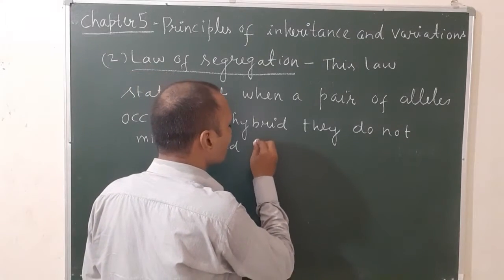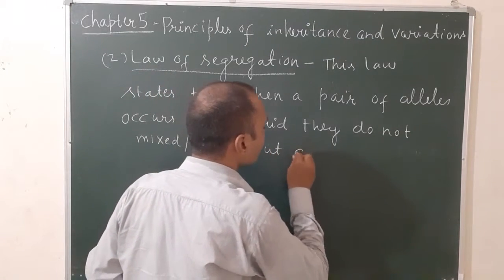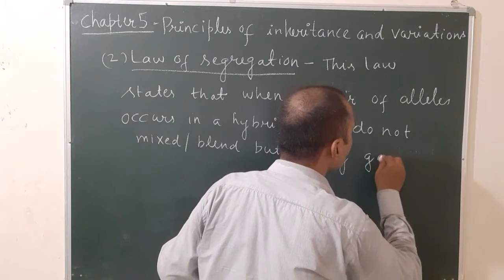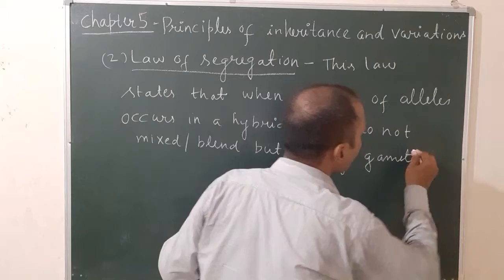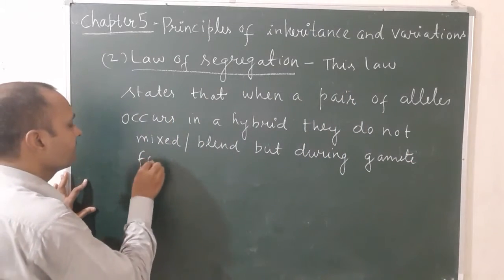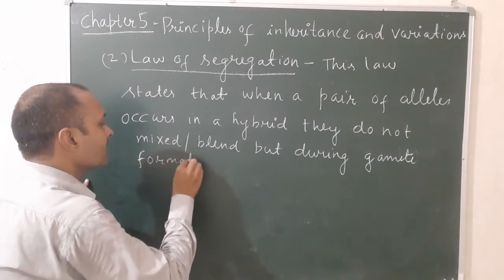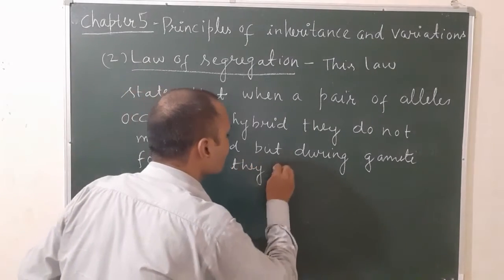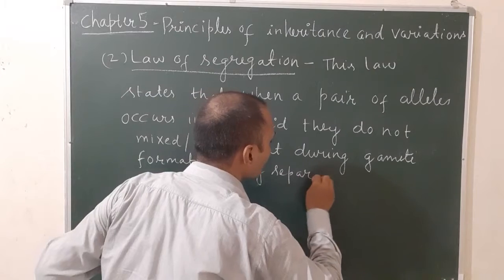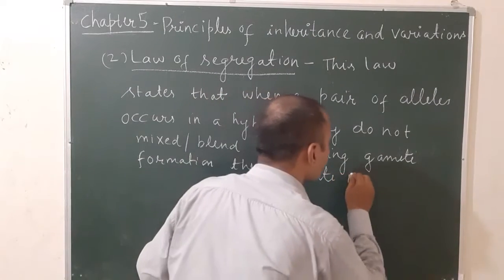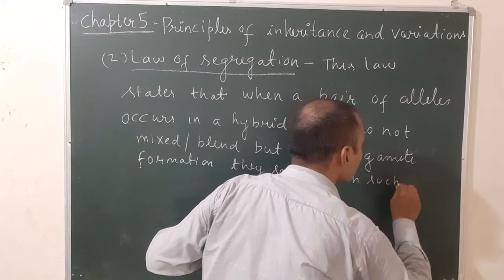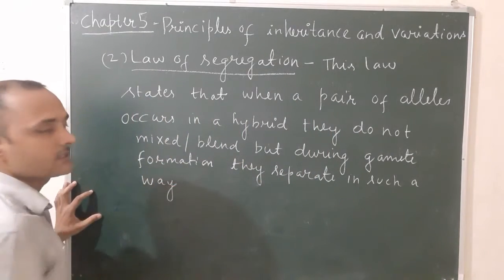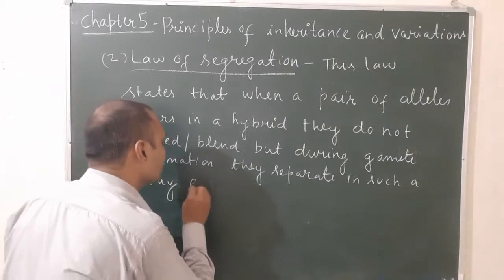But during gamete formation, they separate in such a way that each gamete receives a single factor.